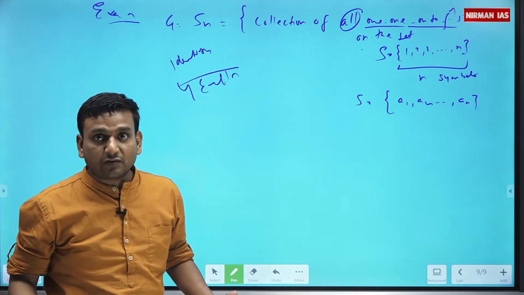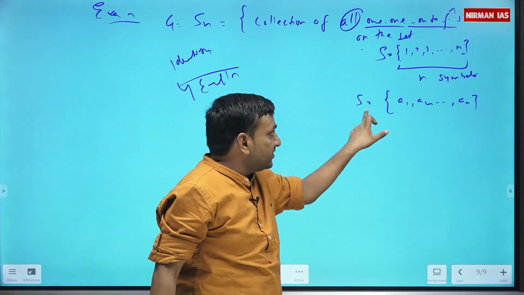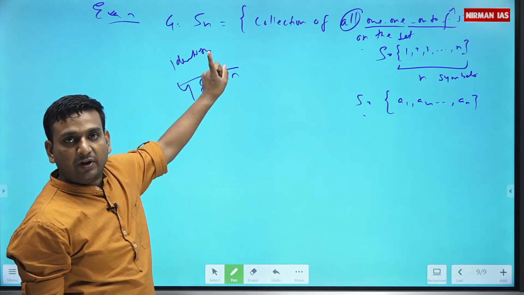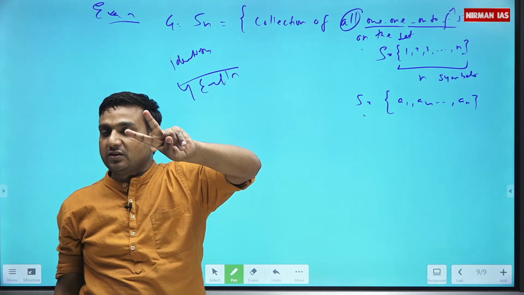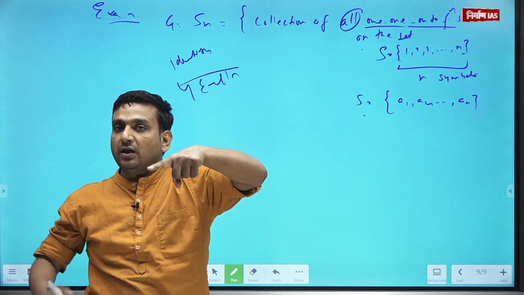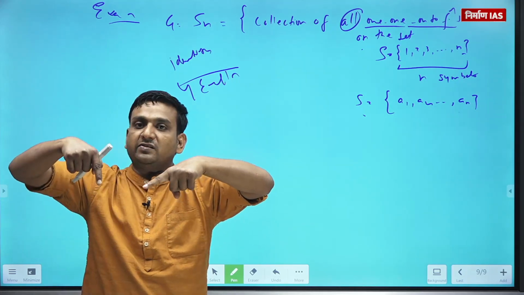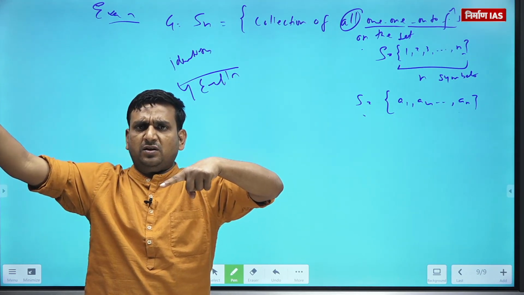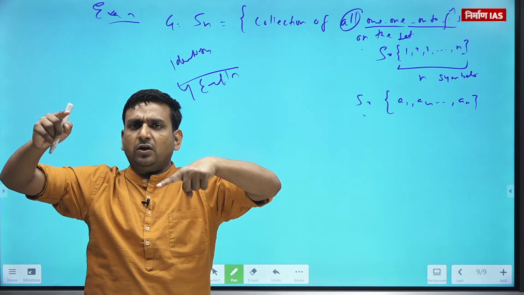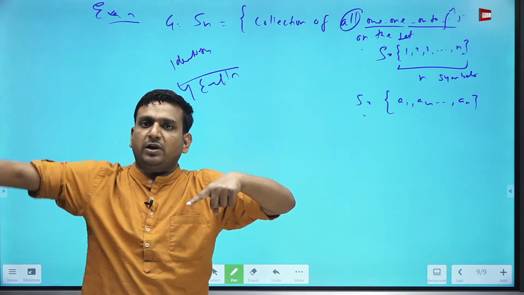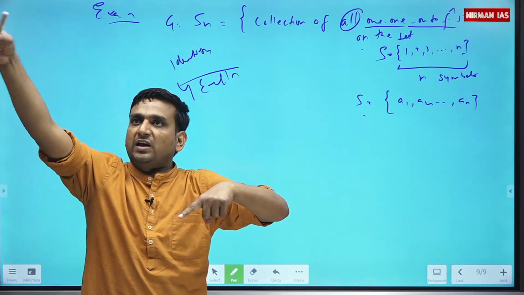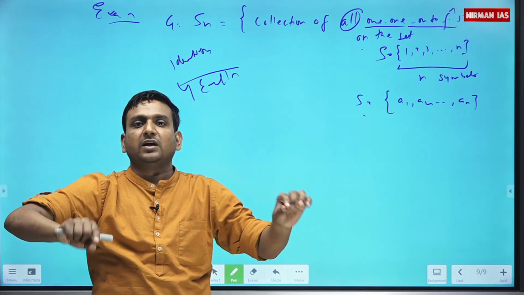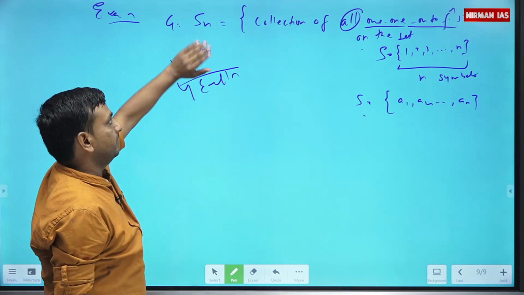What are those functions? Those are functions on some set of symbols S. So when you talk about Sn, you will have two things. A set of symbols S, and on this set S, we will define all those possible 1 on 2 functions. And at the end, I will take the collection of all these 1 on 2 functions on the set S, that is Sn.